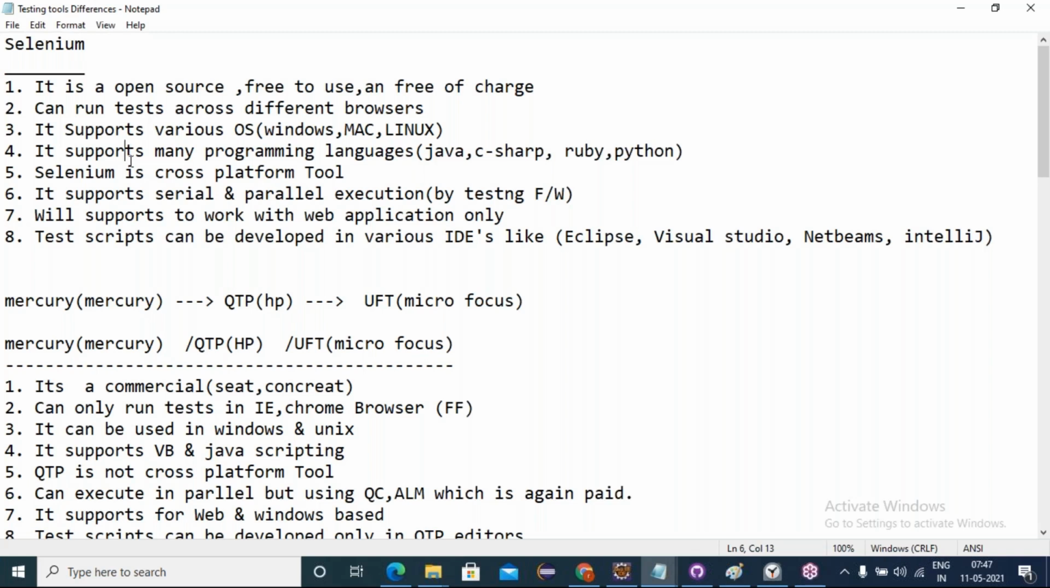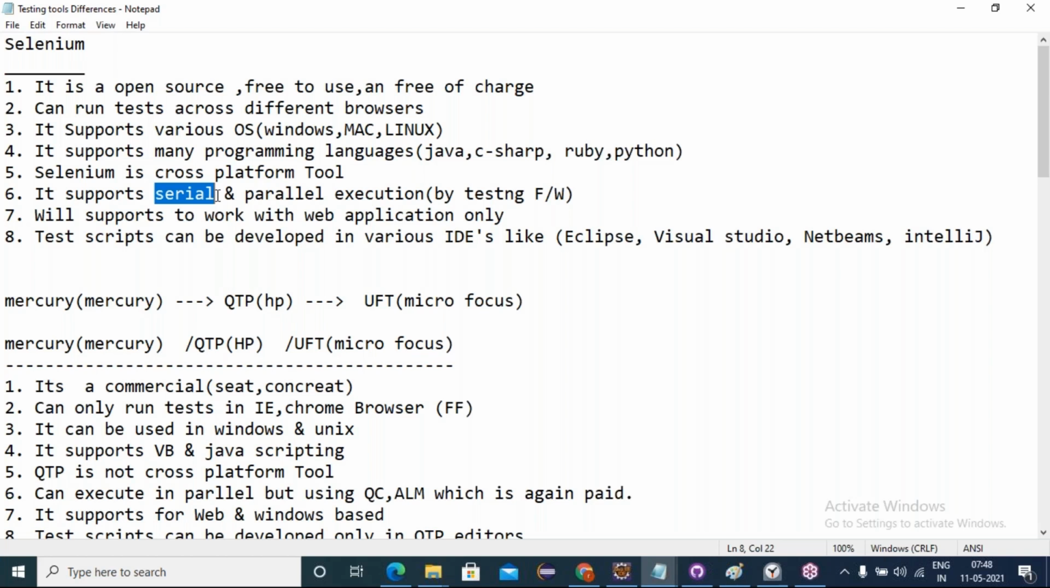Sir, there is another point: support for serial and parallel execution. What does that mean? Serial execution means one after the other your execution happens. It is called serial execution or sequential execution. Serial execution means you are executing one after the other.